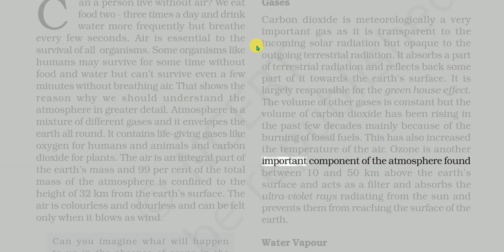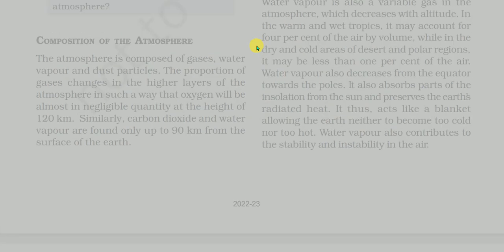Ozone is another important component of the atmosphere found between 10 and 50 kilometers above the Earth's surface and acts as a filter and absorbs the ultraviolet rays radiating from the sun and prevents them from reaching the surface of the Earth. Water vapor. Water vapor is also a variable gas in the atmosphere, which decreases with altitude.